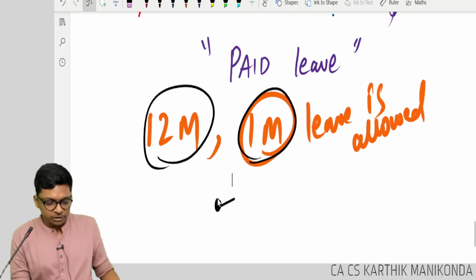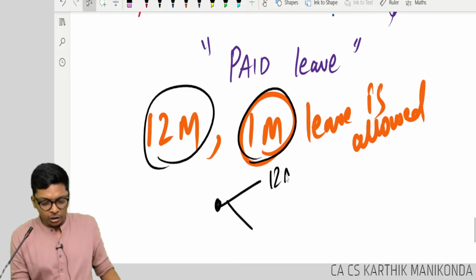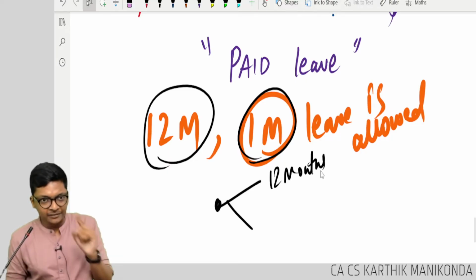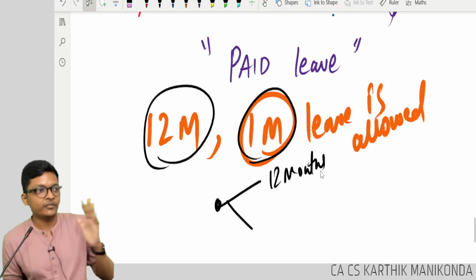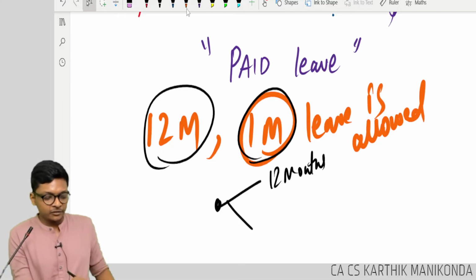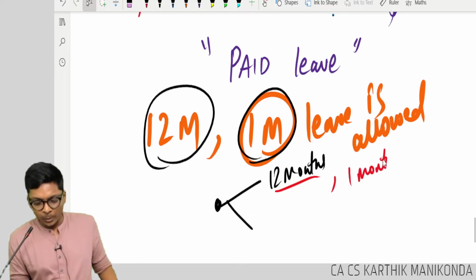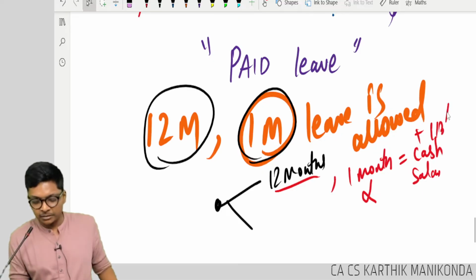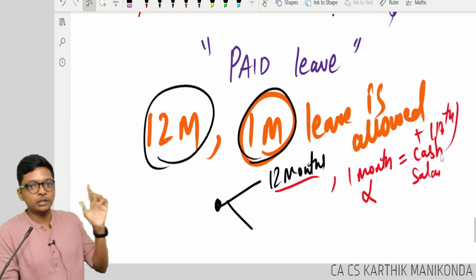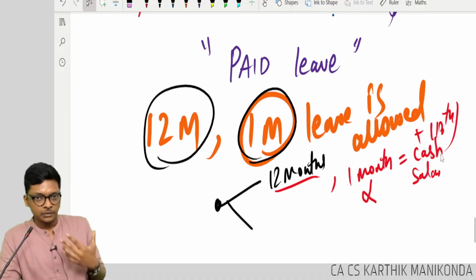Now, two scenarios. Rajaram worked all the 12 months, not even 1 day leave. Why? He was sleeping in office only. So he was working full year. So he had leave of 1 month, which he didn't avail. So for this 1 month, he is taking extra cash as salary, taking 13th month salary. This is situation 1, paid leave.